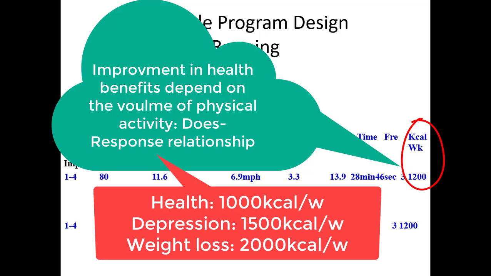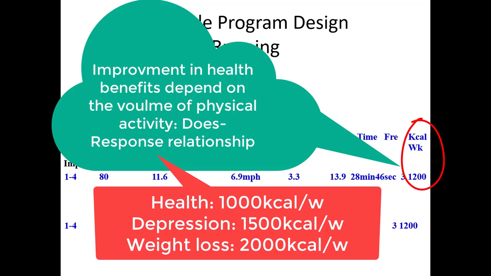But to reduce depression, we need around 1500 kilocalories per week. It really depends on body mass, but just around 1500 kilocalories per week. And to reduce body mass, or if we already have a healthy body mass, to maintain it, we need 2000 kilocalories per week.